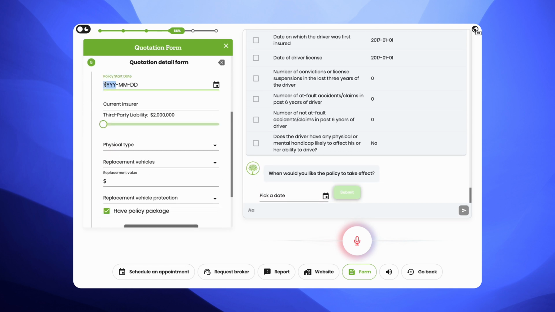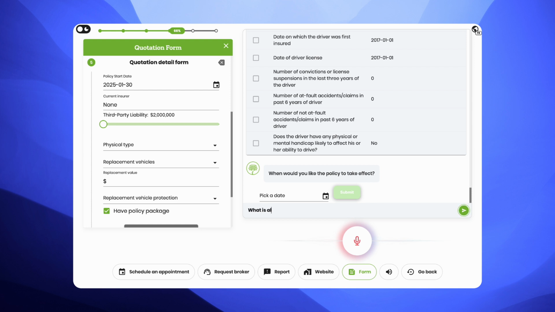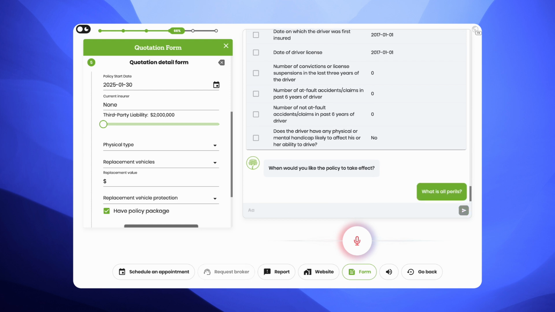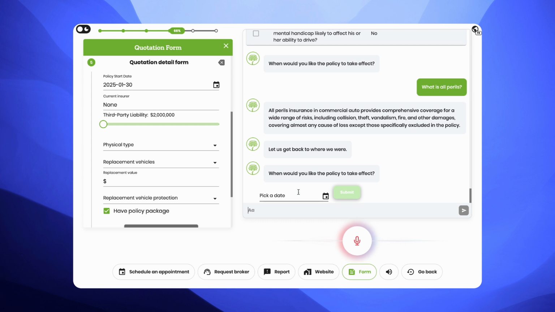At any point in the quotation process, the client can ask questions to Olivo to clarify information. For this part of the form, the client might want to know the difference between all perils and complete physical types. They can type in the chat box, "What is all perils?" and Olivo will return an advice based on your company's definitions and policies.